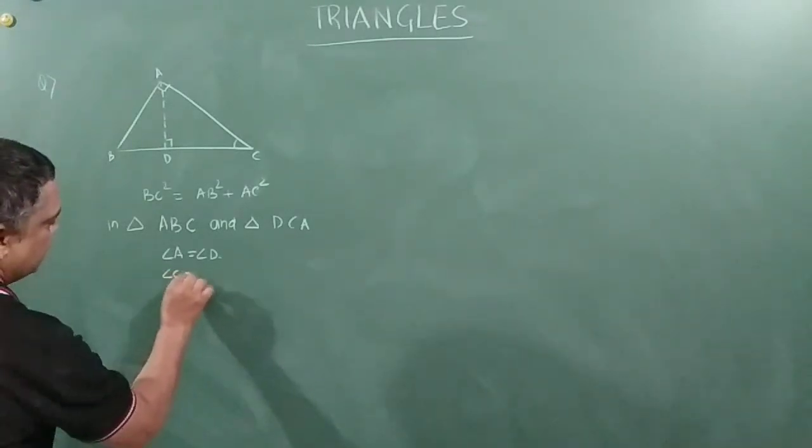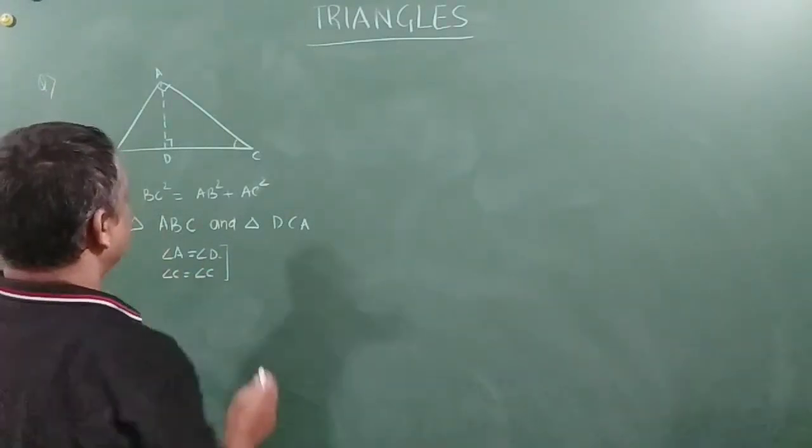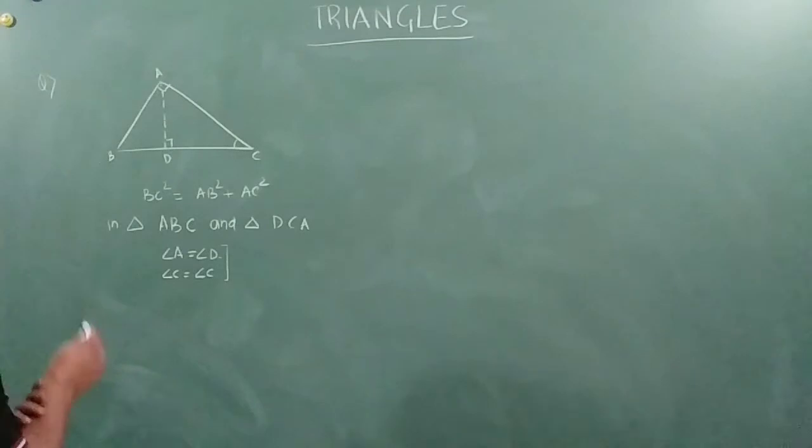Angle C is equal to angle C. So when these two angles are equal, we can say that these two triangles are similar.